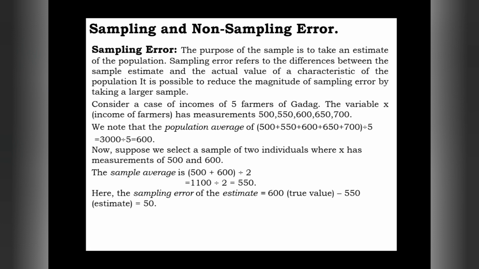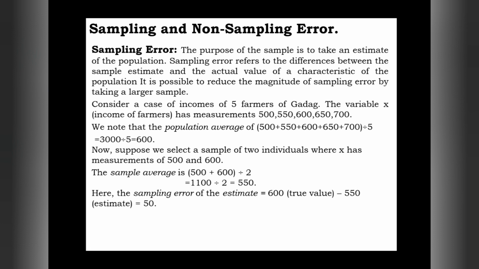So those problems we can categorize into two types: sampling error and non-sampling error. Let us see what sampling error is. The purpose of sampling is to take an estimate of the population. Why do we select samples?